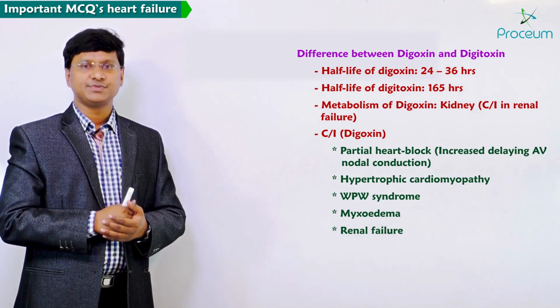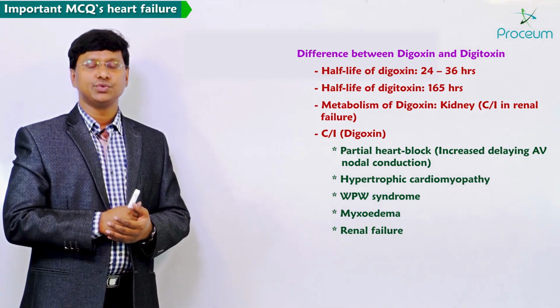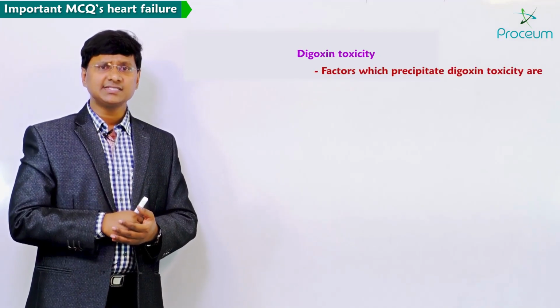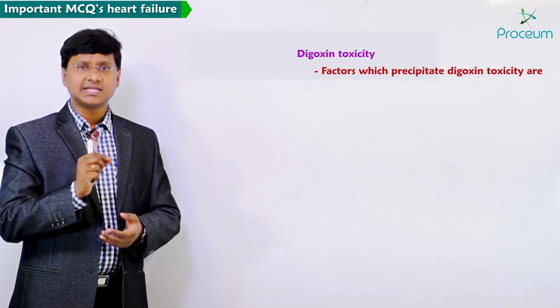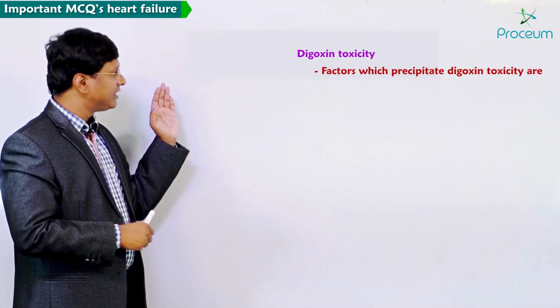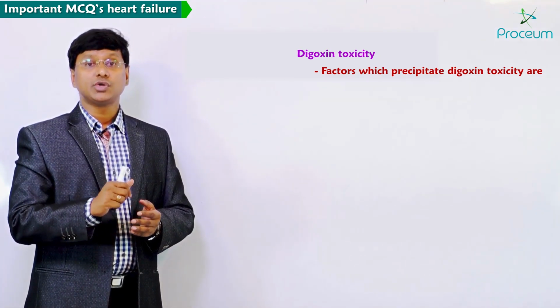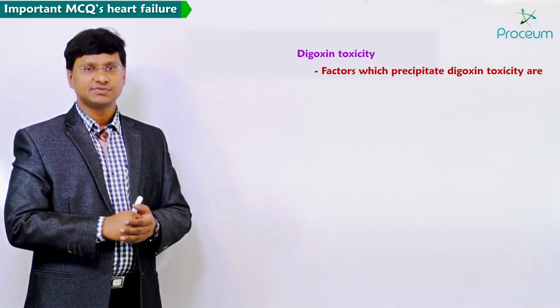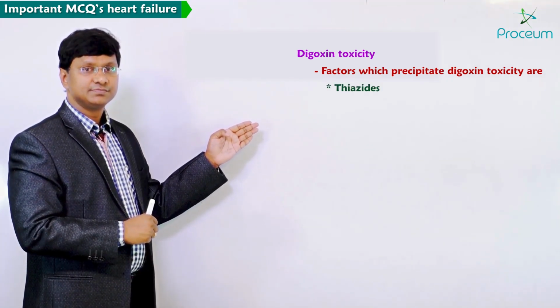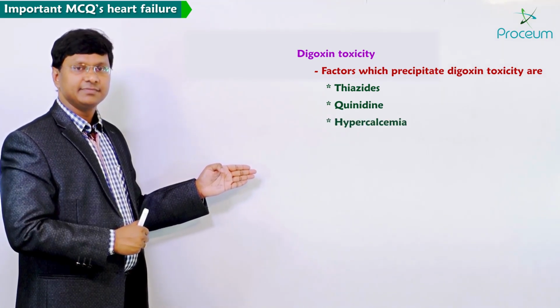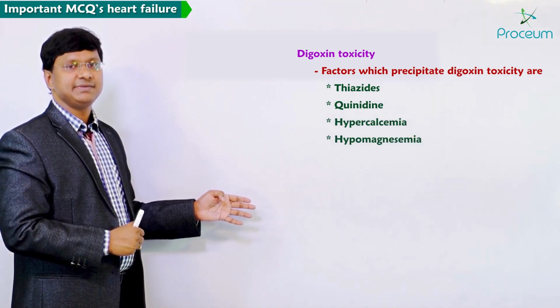The other important MCQ about digoxin is that you need to know about digoxin toxicity. There are certain factors or conditions which will precipitate digoxin toxicity. What are those factors? Thiazides, quinidine, hypercalcemia, hypomagnesemia.